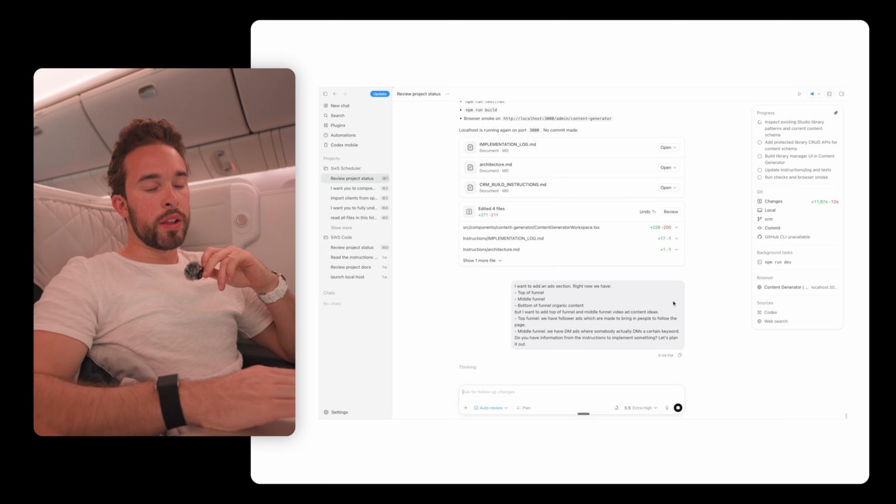It's asking where should the new ads workflow live inside the content generator. I like the ads tab. Let's try that out. For middle of funnel DM ads, where should the DM keyword be set? This would be per idea. Should ads get their own editable library inputs now?